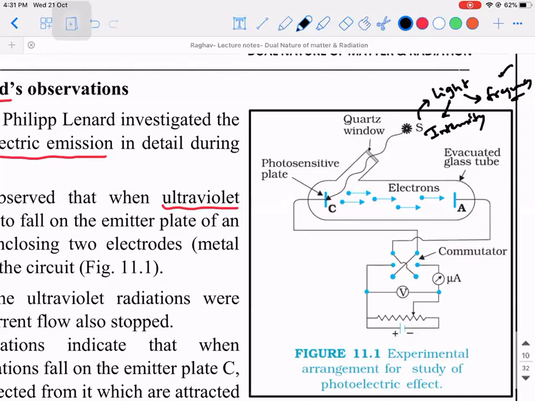Till now we had been using the word frequency, and you people know what is intensity. In the previous chapter we discussed that the extent to which the light is bright or dark speaks about its intensity. And the third most important parameter is the potential of the anode.